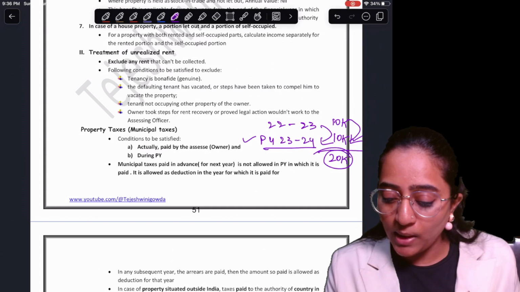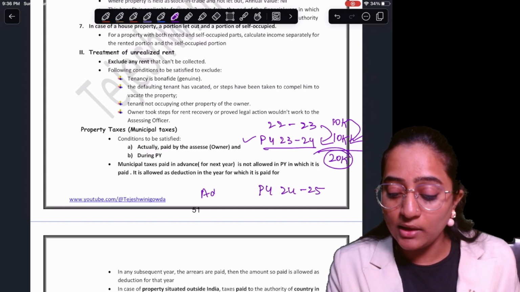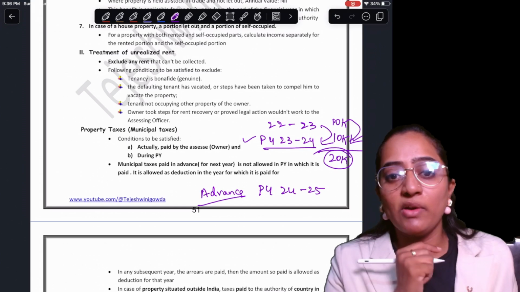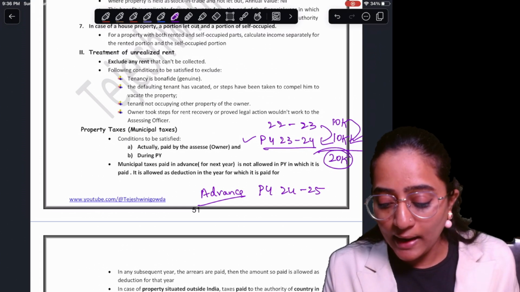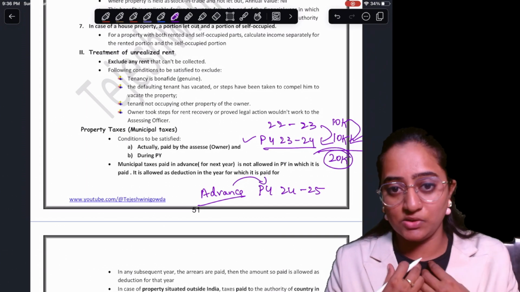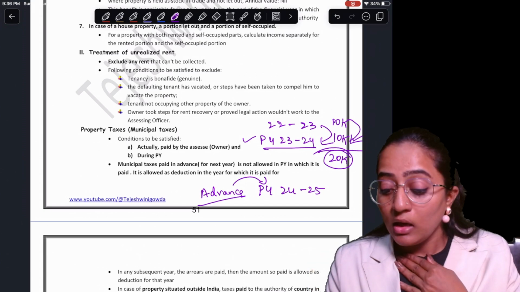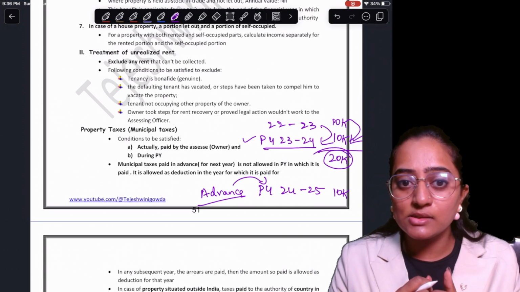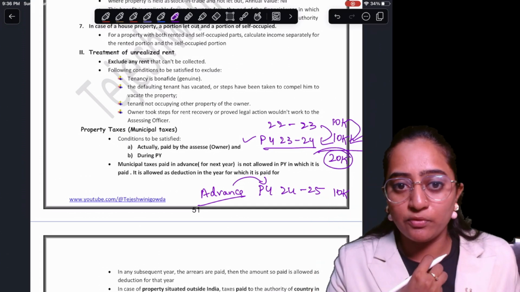Now comes the question: ma'am, what about 24-25? This is paid in advance, correct? Whatever the advance payment of PY 24-25 you are making, say it is 10,000 rupees you paid in advance. Always remember, try to understand the same logic which I explained before.